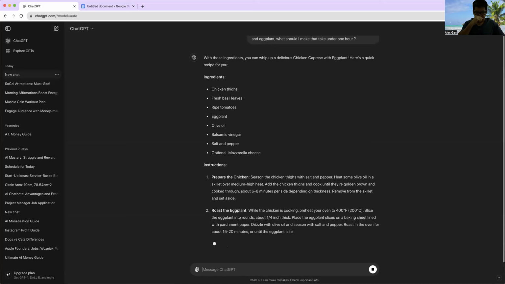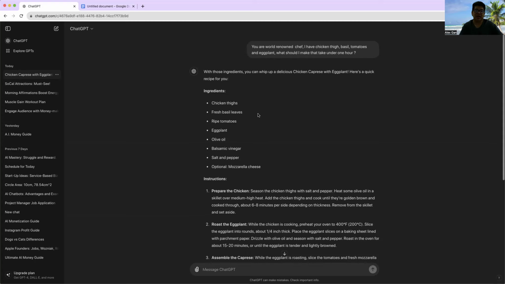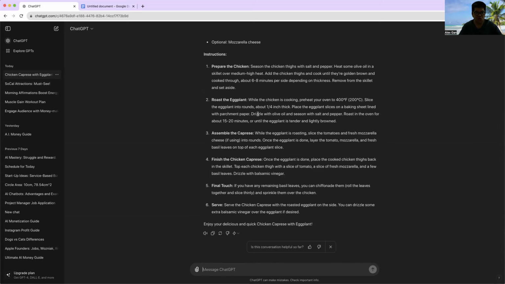So it's acting as your chef. Say you have chicken, lettuce, tomato, and eggplant, and also I make the other one, right? So it gives you ingredients and instructions on how to prepare the food, etc. So you don't have to go to the bookshop to buy a recipe book, right? And it can even answer all kinds of questions from here. Say, show me steps how to cook chicken rice, for example.